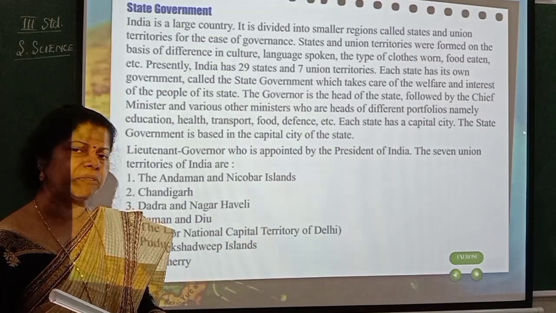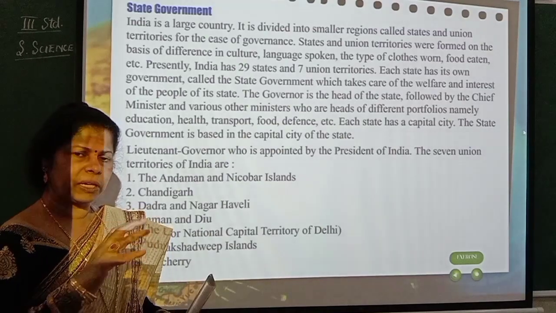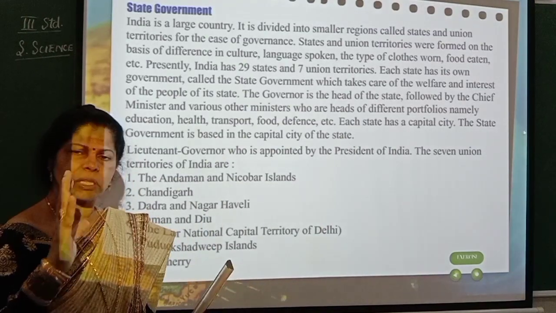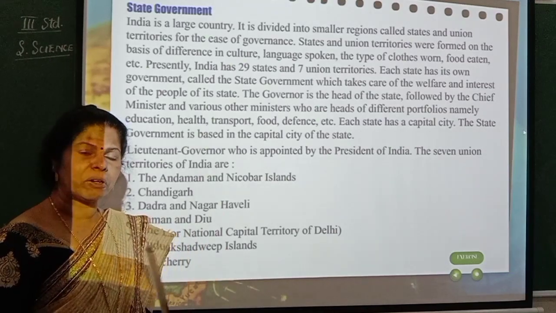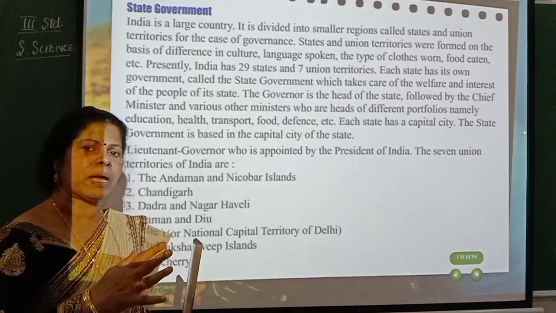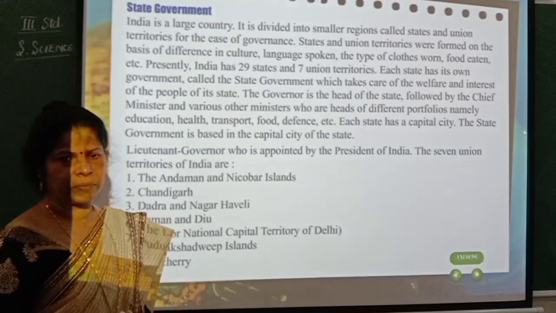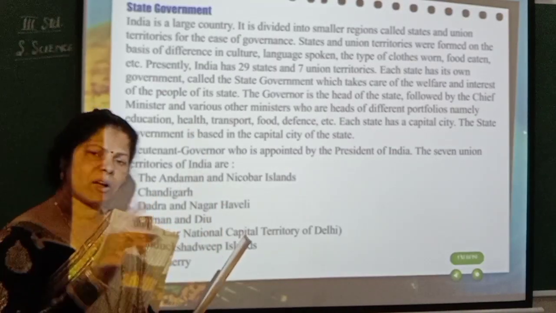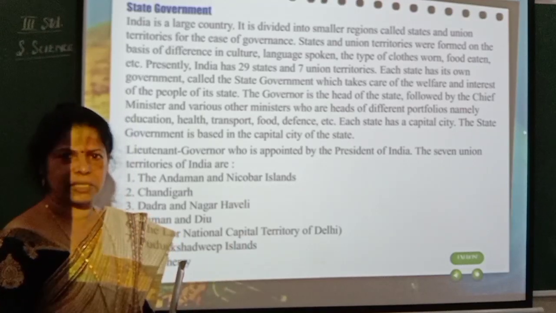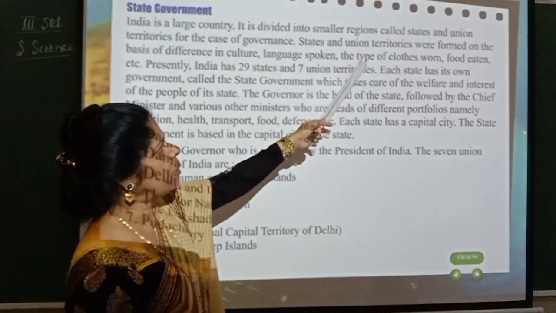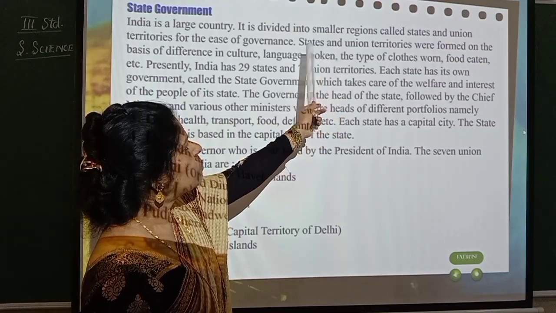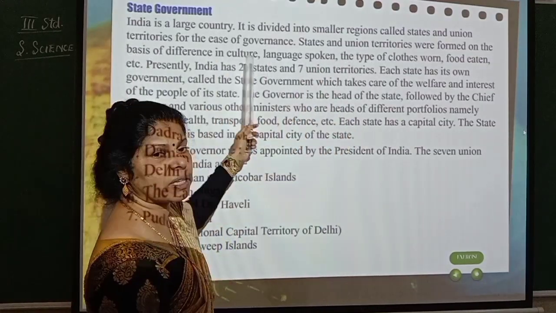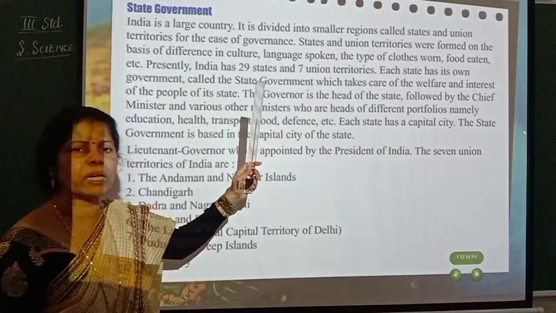Now they have got different states. So whatever is to be done in Karnataka, that will be done in Karnataka. Understood? Tamil Nadu, what has to be done, that will be done in Tamil Nadu. And finally, all this will be governed by whom? By the center. So these smaller regions we call the states and also union territories. You can see that smaller regions called states and union territories are for the ease of governance, means to work easily.